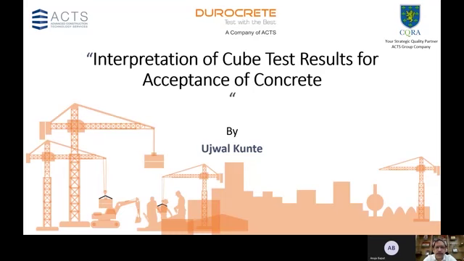We regularly cast and test cubes at site for acceptance of concrete. IS 456-2000 gives the acceptance criteria for concrete. But these criteria are often misunderstood, and sometimes cubes that meet the requirement are regarded as failure and vice versa. So in this presentation, we are going to look at the correct interpretation of cube results as per the acceptance criteria, along with some illustrated examples.